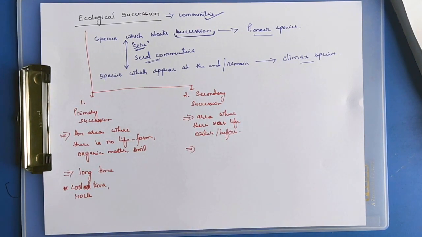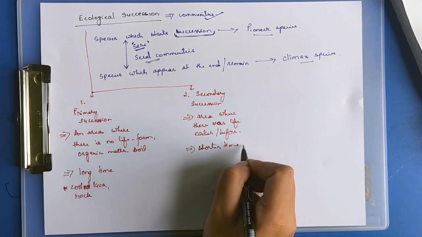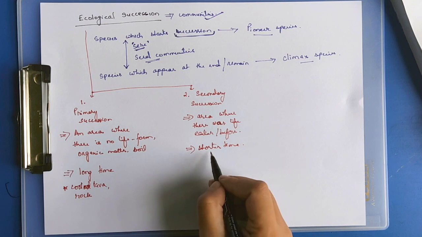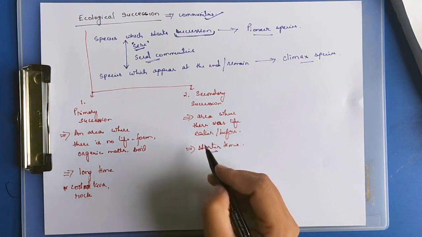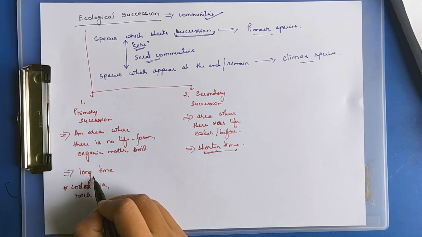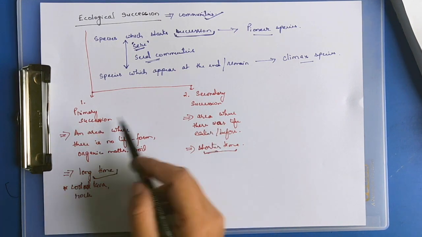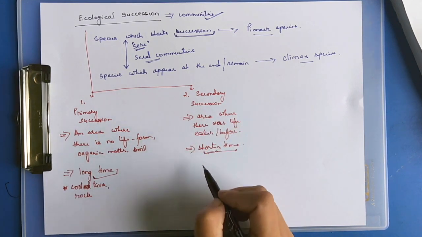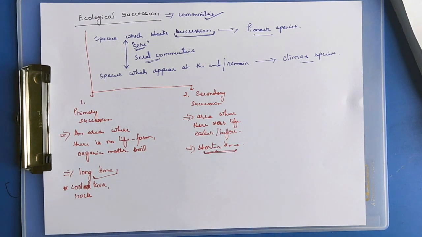Secondary successions take a shorter period of time as compared to primary successions. It takes hundreds of years. Primary successions take thousands of years. Comparing primary and secondary successions, the time taken by secondary successions is shorter.